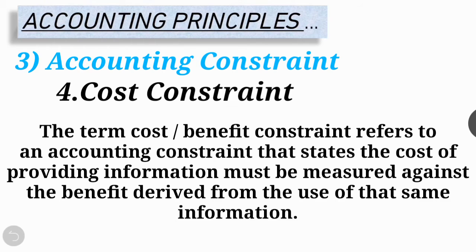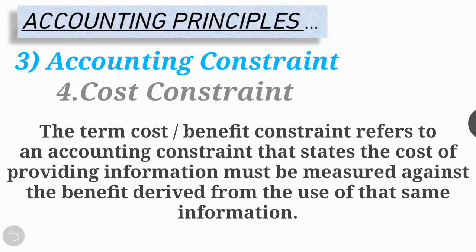The costs are of several kinds: cost of collecting and processing, of disseminating or auditing, of potential litigation, of disclosure to competitors, and analysis and interpretations. Right? Benefits to preparers may include greater management control and access to capital at a lower cost. Users may receive better information for the allocation of resources, tax assessment, and rate regulation too.